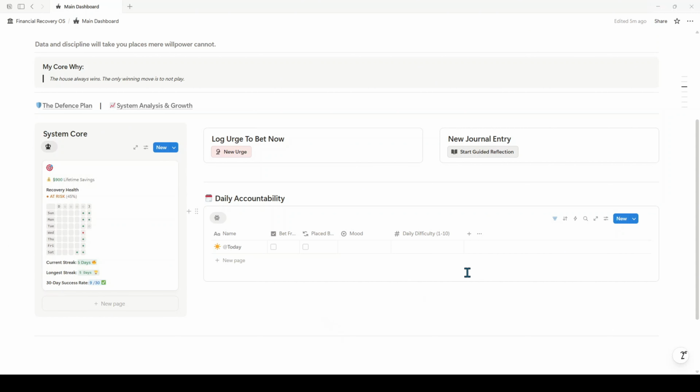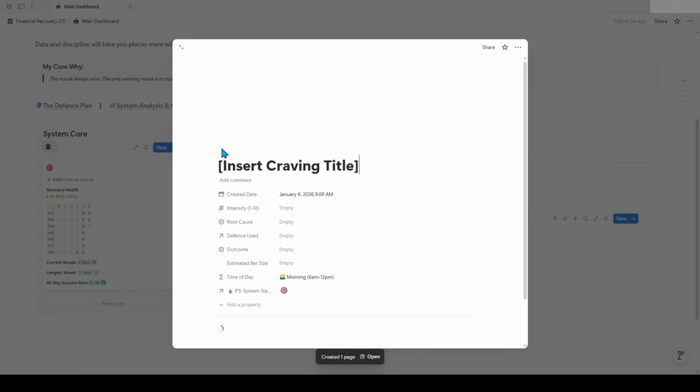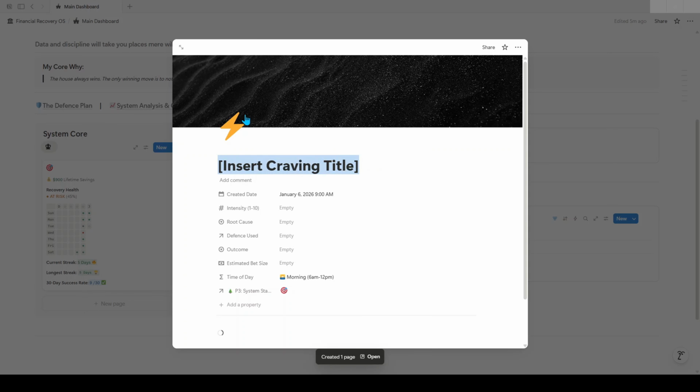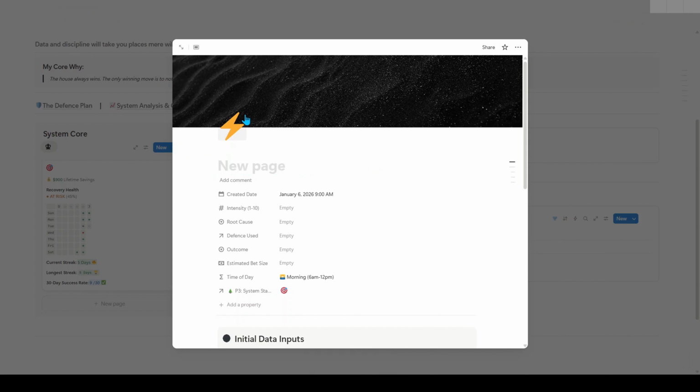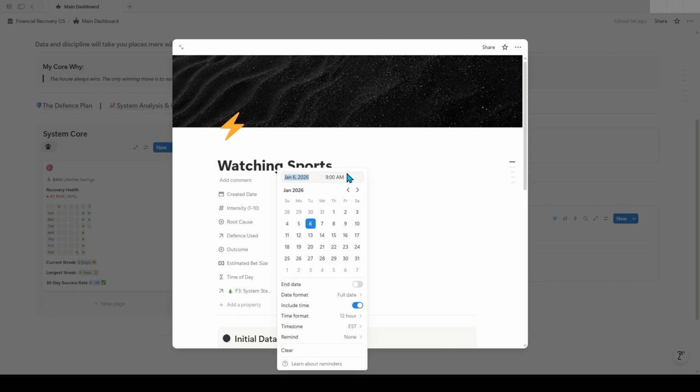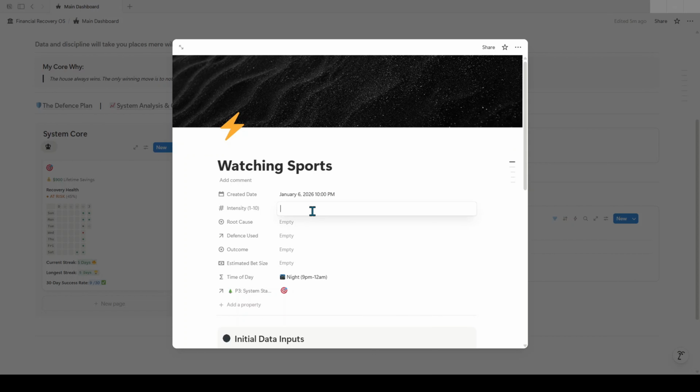So to begin, to log an urge, you'll click this new urge button right here. And when you click this button, the page will come up and you'll insert a craving title. So let's say watching sports. Create a date. You'll edit that to be whatever day you created it. So let's say January 6th at 10 p.m. Add that. And then you'll say the urge intensity on a scale of 1 to 10. Let's go with 5. The root cause, external trigger, watching sports.